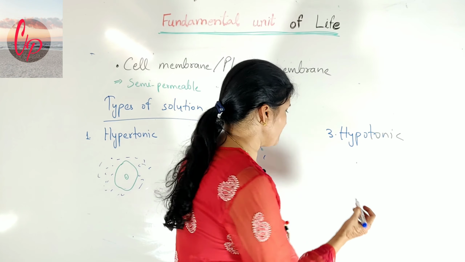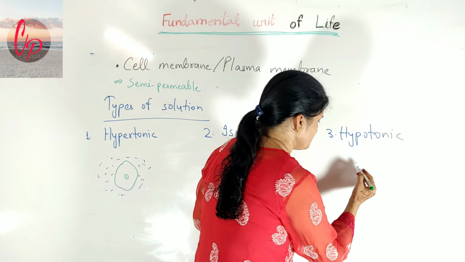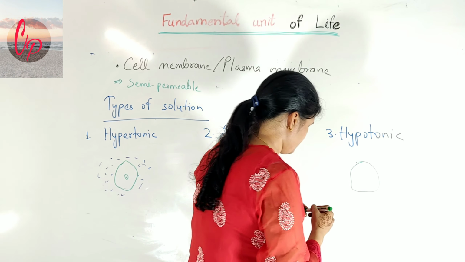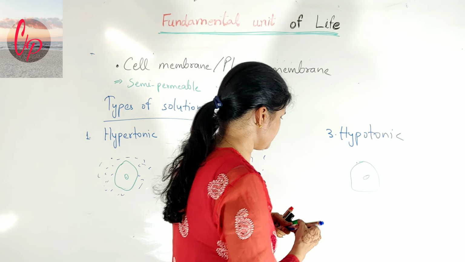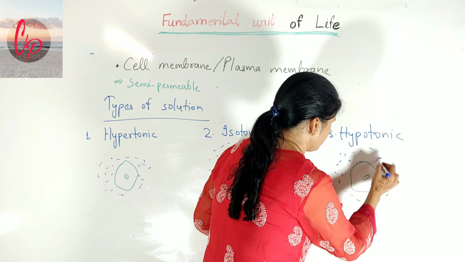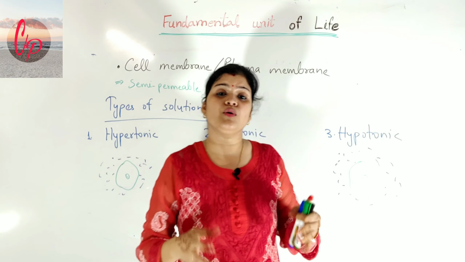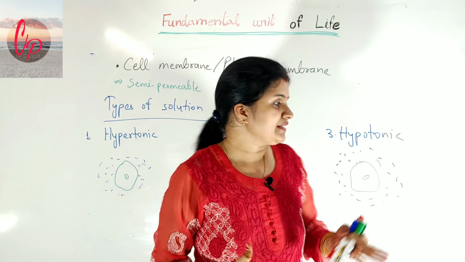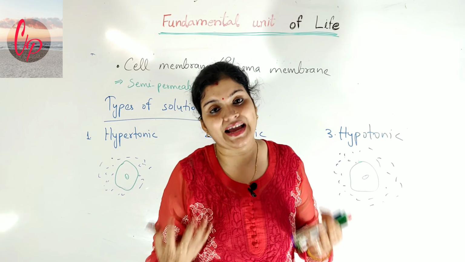While in the case of a hypotonic solution, the cell is surrounded by a solution which has more concentration of water. That's why the solution present outside the cell is hypotonic.